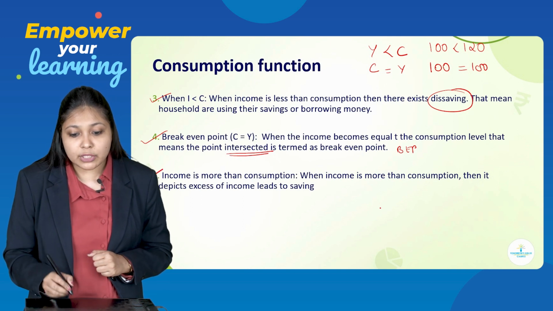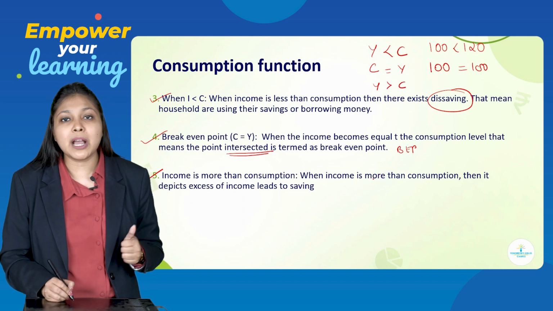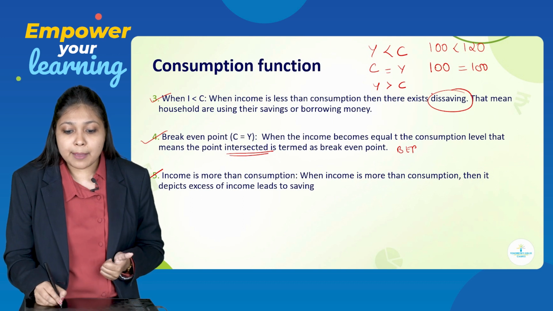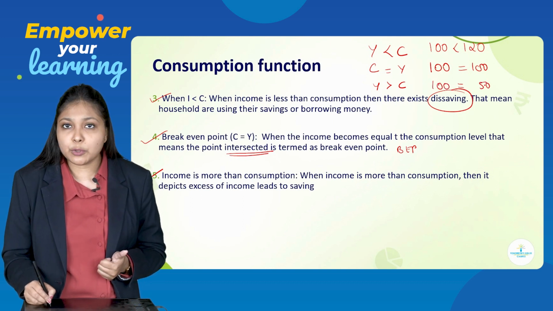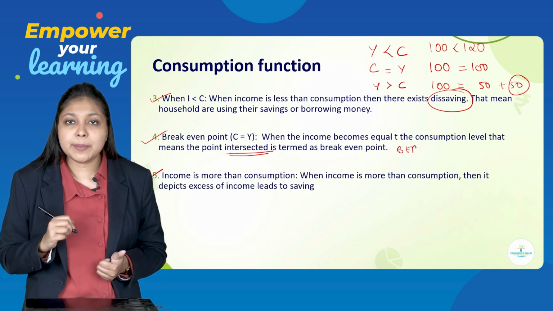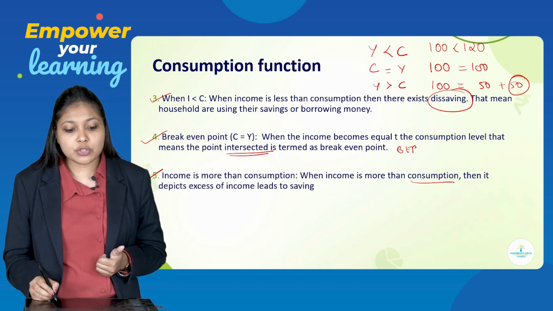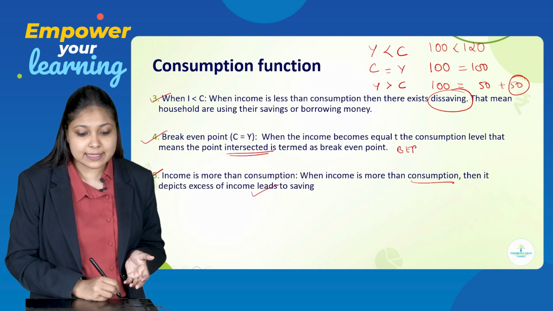Next, income is more than consumption. What will happen when your income is more than consumption? There will be savings. That means now you can do savings. For example, income is 100 rupees and you are spending just 50 rupees. So you still have 50 rupees. This 50 rupees will be the part of savings. So when income is more than consumption, it depicts excess of income, which ultimately leads to savings.